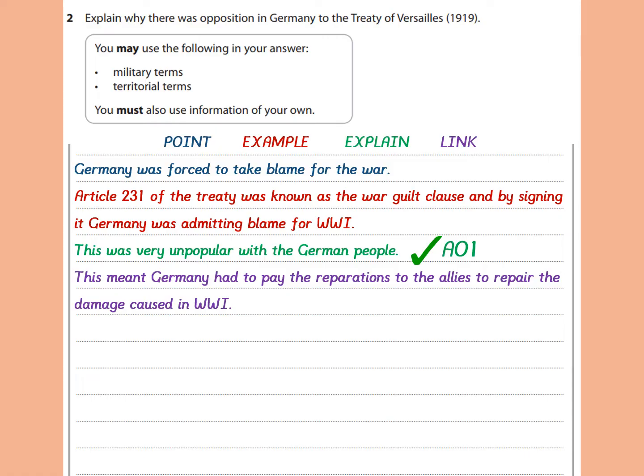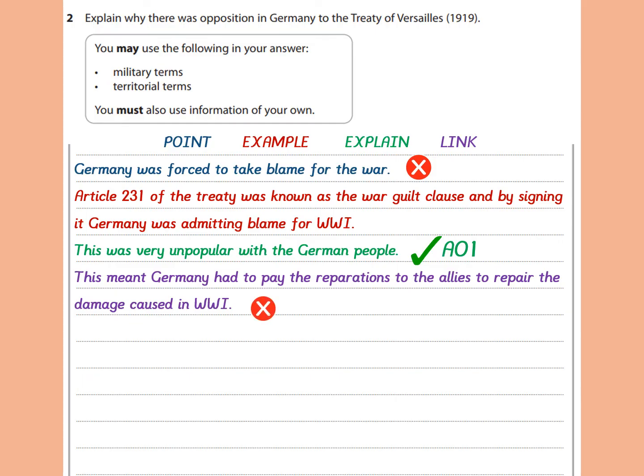That's more focused on the question, but not really explicitly. It's, again, not showing that I'm completely focused on the question. I'm just mainly directed at the question. But here's where it falls down a bit. Sure, that point is true, but is it linked to why there was opposition in Germany to the Treaty of Versailles? No, it isn't, not directly.